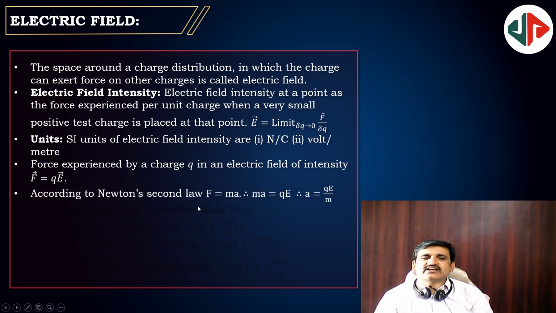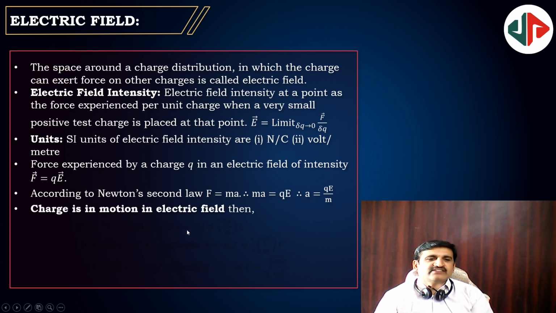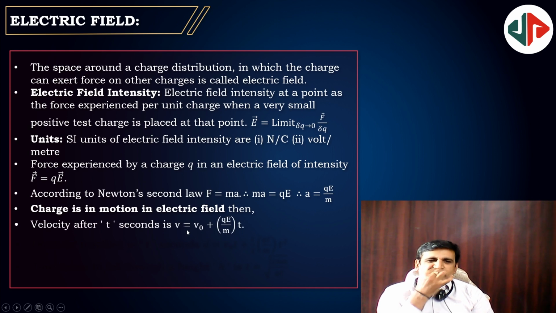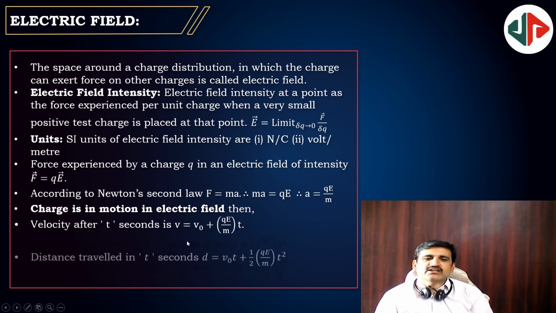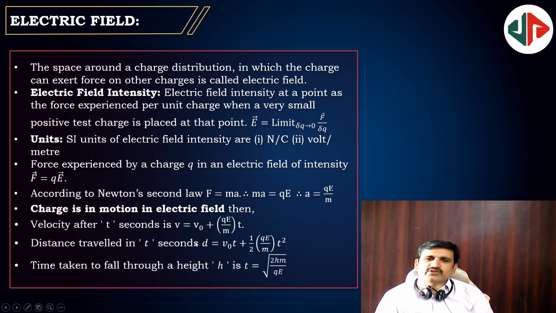According to Newton's second law, this force can cause an acceleration in the test charge. F is equal to ma, so a is equal to F by m, that is EQ by m. If the charge is in motion in an electric field, then the velocity after time t is given by v is equal to u plus at, where a is EQ by m. So all the equations follow as usual, but the acceleration g must be replaced with EQ by m. Even gravitational equations you can use, whatever is related.